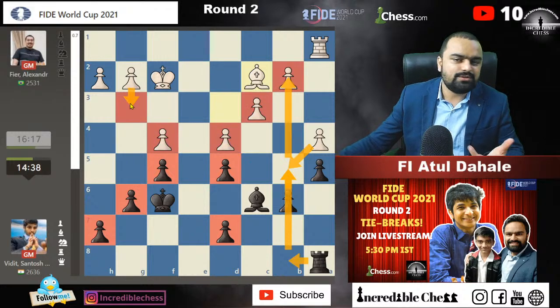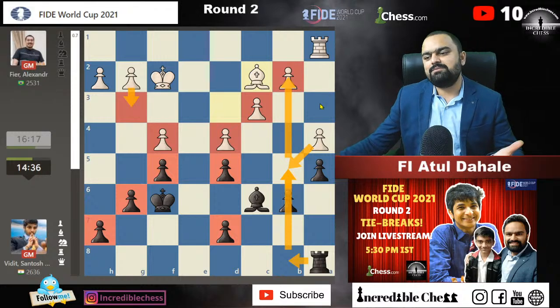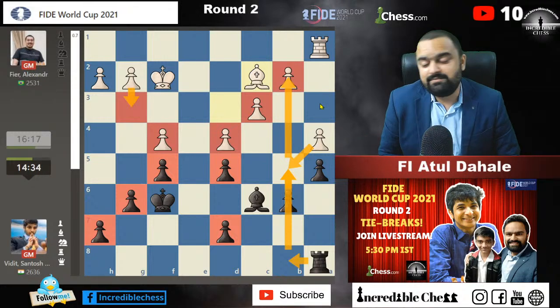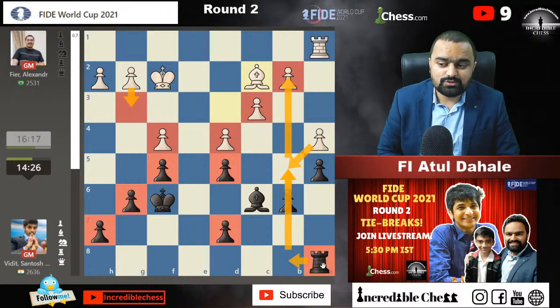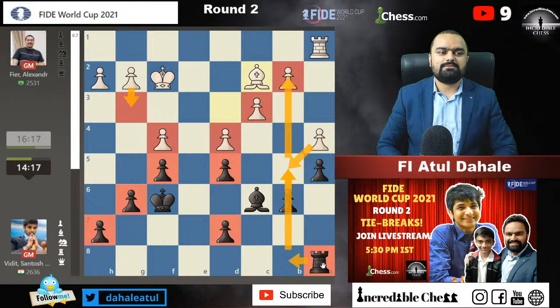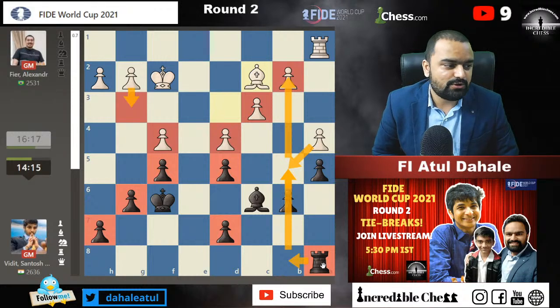If the pawn comes to the g3 square, then white doesn't need to worry about the endgame if it's just a bishop endgame. And by any chance, if the rooks get exchanged in the situation, then white will be clearly better. So I hope Vidit will not exchange the rooks in this situation. He'll just hold on to the position and try to make this a peaceful draw.